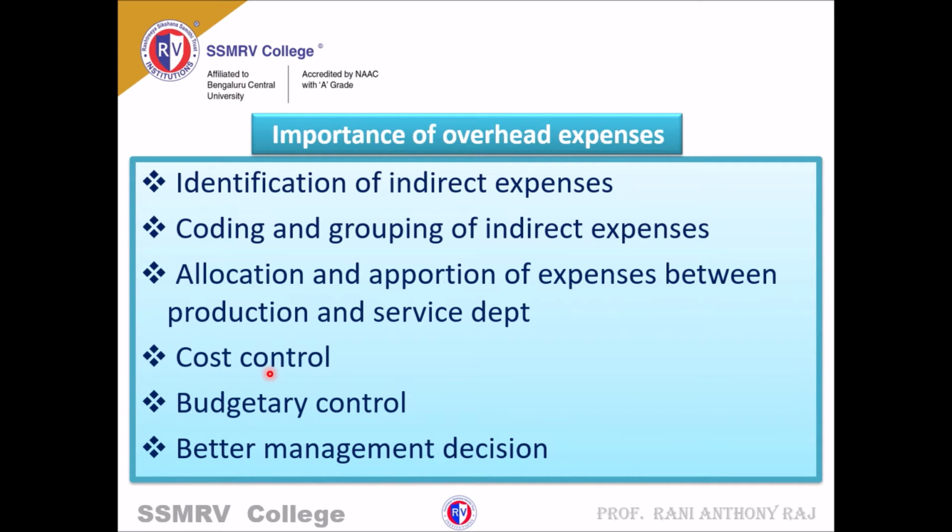You have to find out what the expenses are, that is, you need to prioritize your expenses, which are very important and which can be avoided. Only then can you do the cost control. Next one is budgetary control. Budgetary control is nothing but forecasting the expenses which are coming in the future. Then, better management decision. All these overhead expenses help in the smooth functioning of an organization. That is known as better management decision.